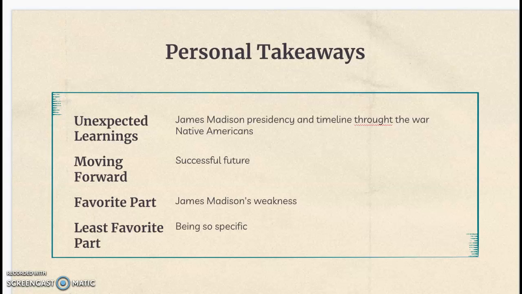My least favorite part isn't really anything that I went through, but it was being so specific for this project and trying to pick one part to focus on about the War of 1812 and James Madison, because everything involved in this topic was really interesting. It was hard to settle on one point and break that down into this thesis statement. It was really hard to not have my thesis statement be so long and to focus on just James Madison instead of other things, and breaking through my paragraphs. I thought that was the hardest part.